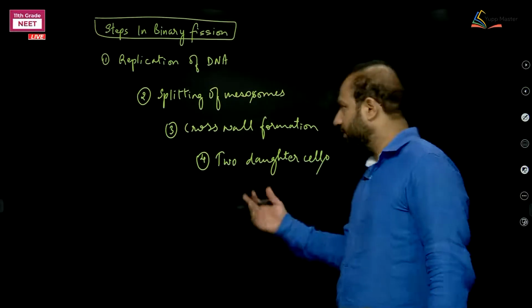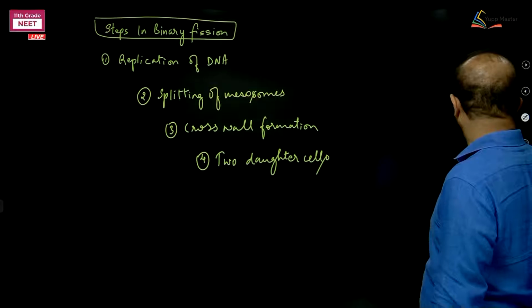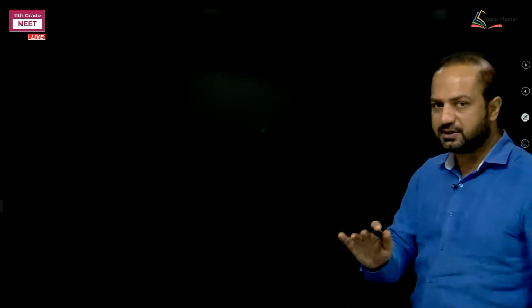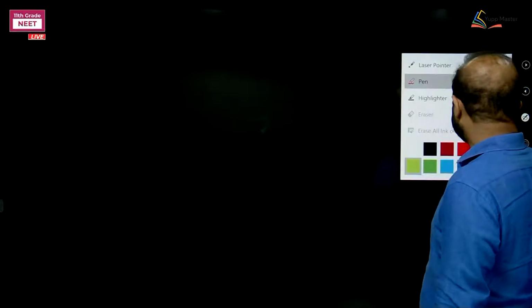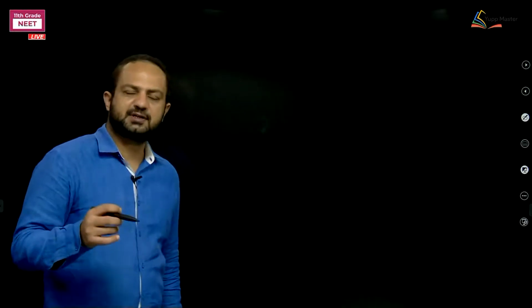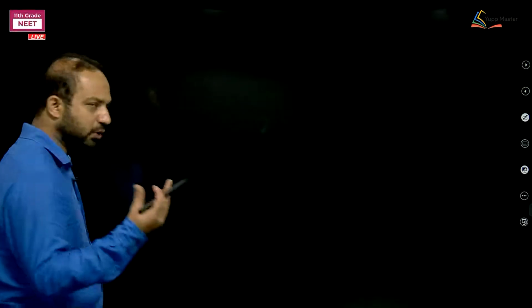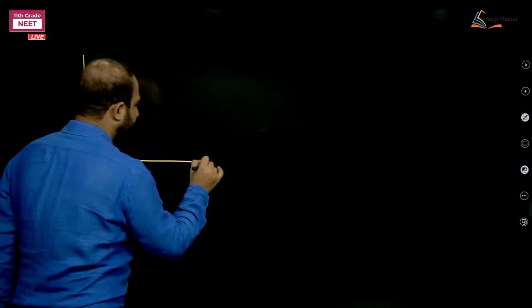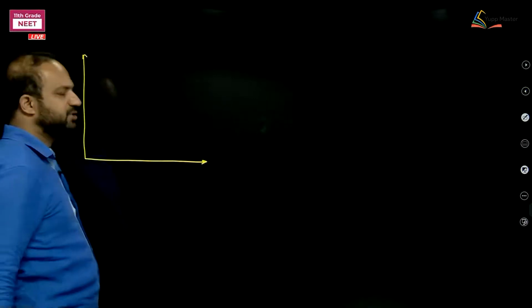Here is the situation that we need to discuss. Remember the steps. As the cell increases in size, it will divide. First the cell will grow in size, then multiply or divide or undergo fission.